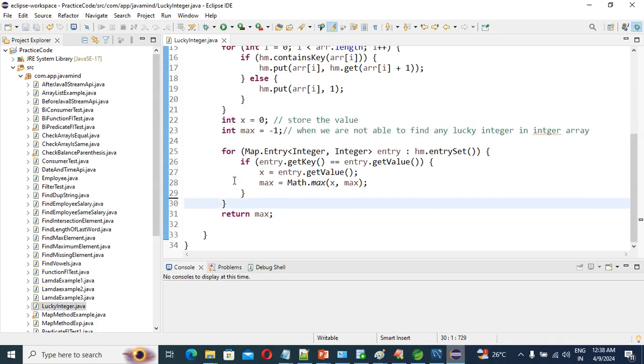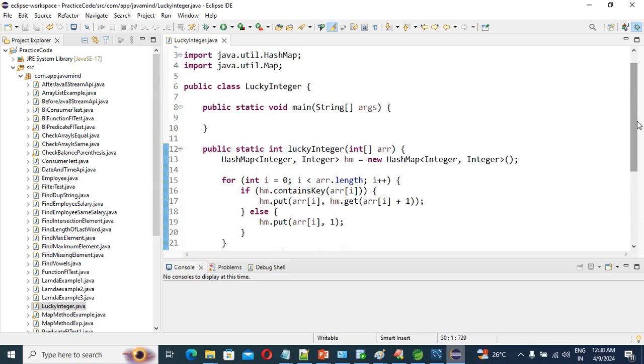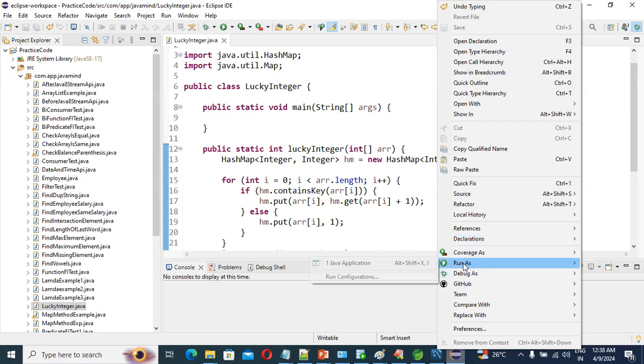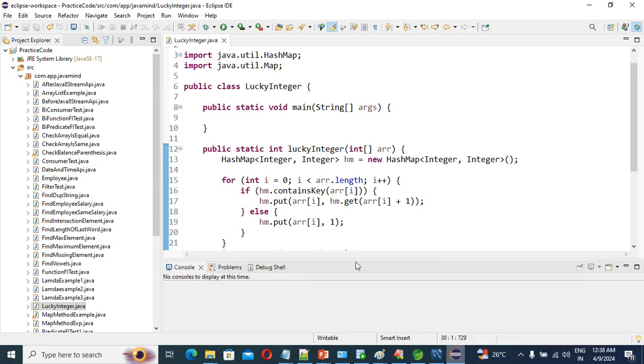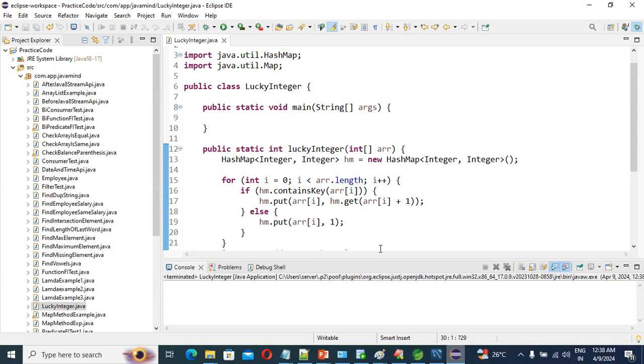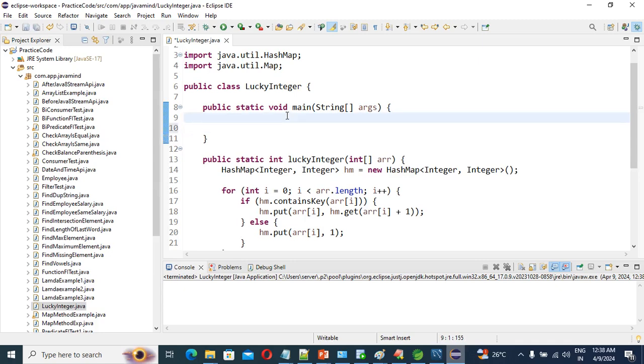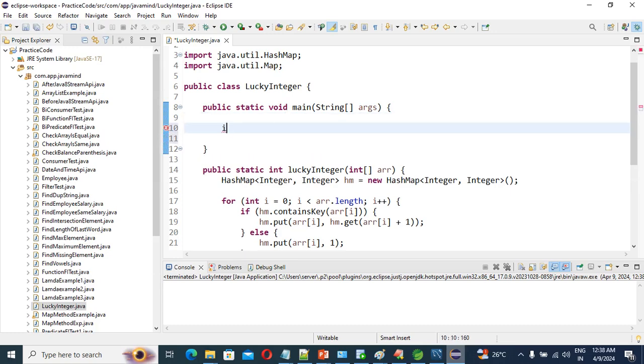Okay, so guys, we need to run and see if the expected output is coming or not. Sorry, first we need to call our respective method in our main method, right? So for that purpose, first we should have our int array.